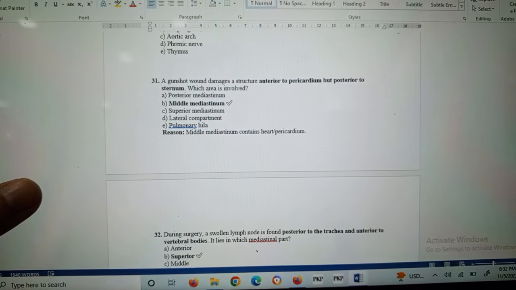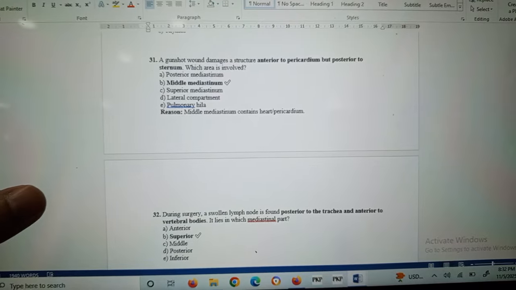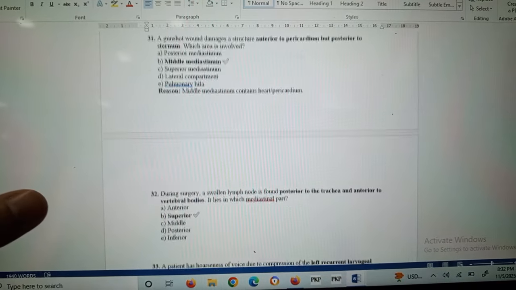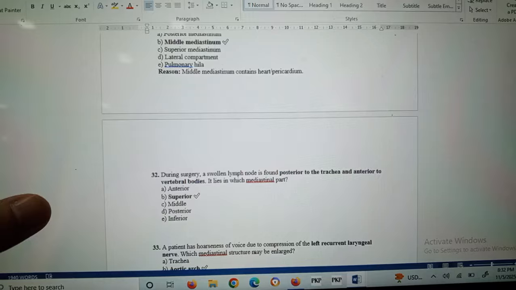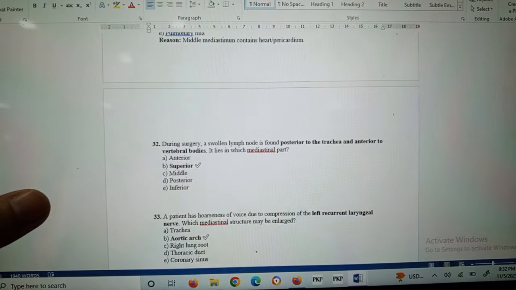A gunshot wound damages a structure anterior to the pericardium but posterior to the sternum. Which area is involved? The middle mediastinum. The middle mediastinum contains the heart and pericardium, which is very important.